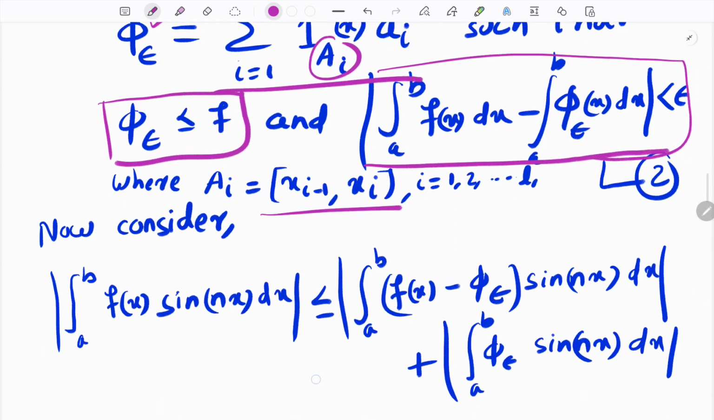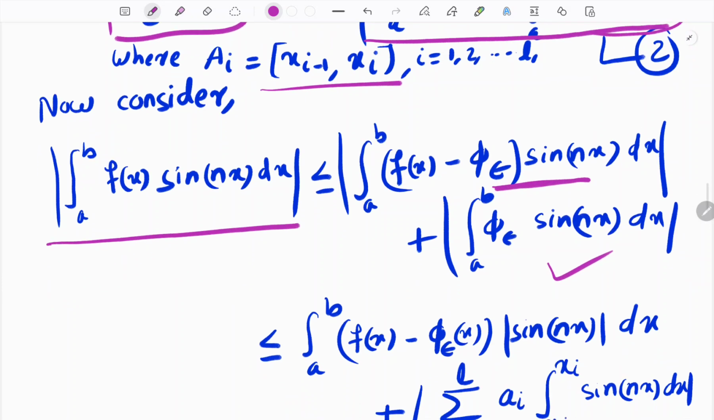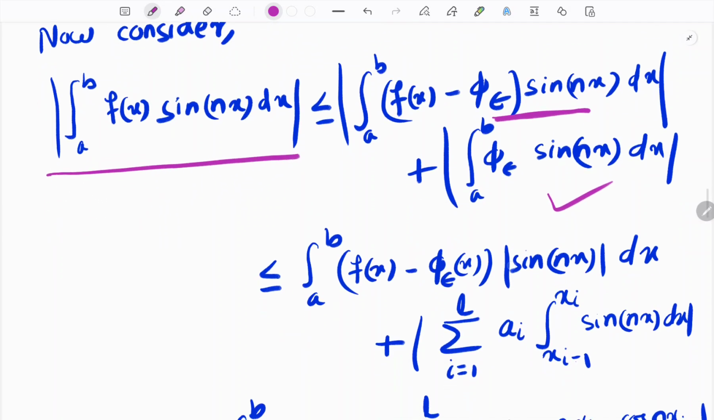Now we will calculate this value. We will simply add and subtract phi epsilon times sin nx, then apply the triangle inequality here, and we reach this step. Then in this term, we know that if there is a modulus on the integral of f(x) dx, the modulus goes inside, and we will get this.